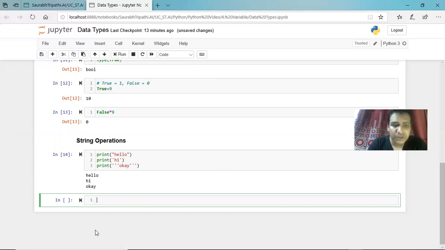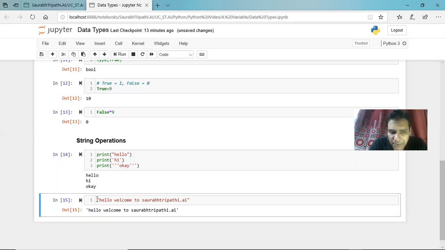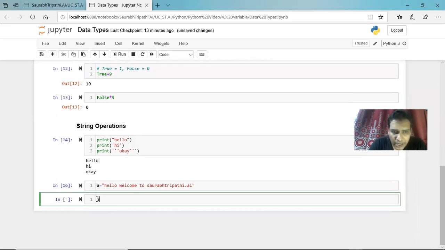Before that, let us start with the basic part. Say I have a string like "hello, welcome to party.ai", and this is our string. Let me run this too. Okay, this is our string. I'm creating a variable for now. What is a variable? I believe you already understand that it's a container. I will also cover it in depth, but right now just consider it a container. And I'm assigning this to a, and now a has this string.